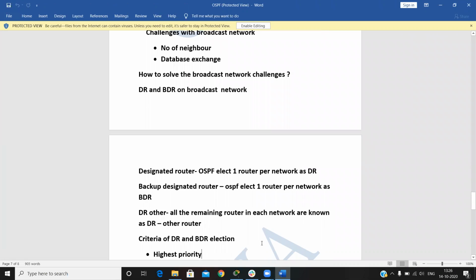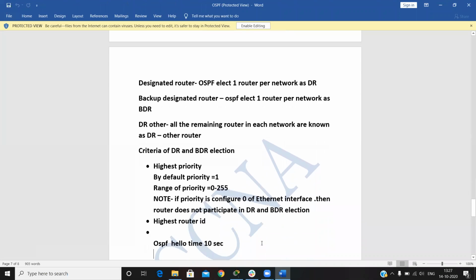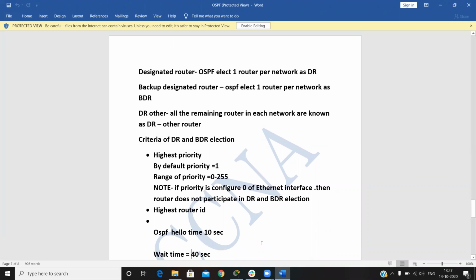By using DR and BDR on the broadcast network. OSPF selects one router per network as the DR and a second one as the BDR. When the DR goes down, the BDR takes the place of the DR. And DROther means all the remaining routers in the network, known as other routers. So how do we elect the DR and BDR? Firstly, we go for the highest priority.